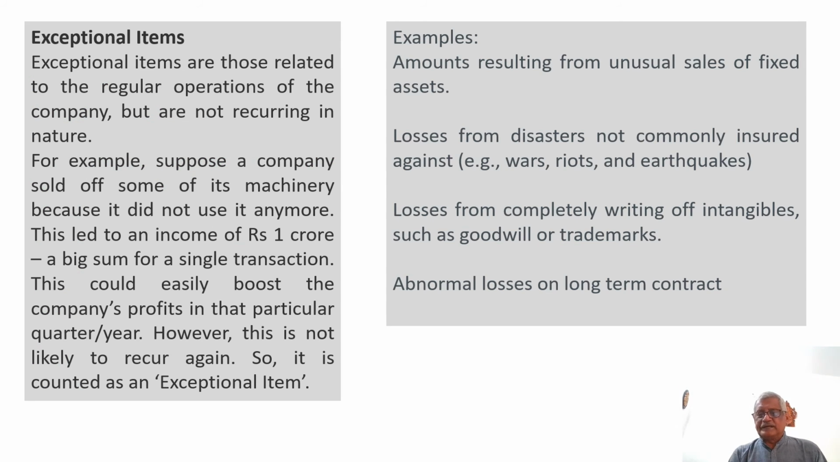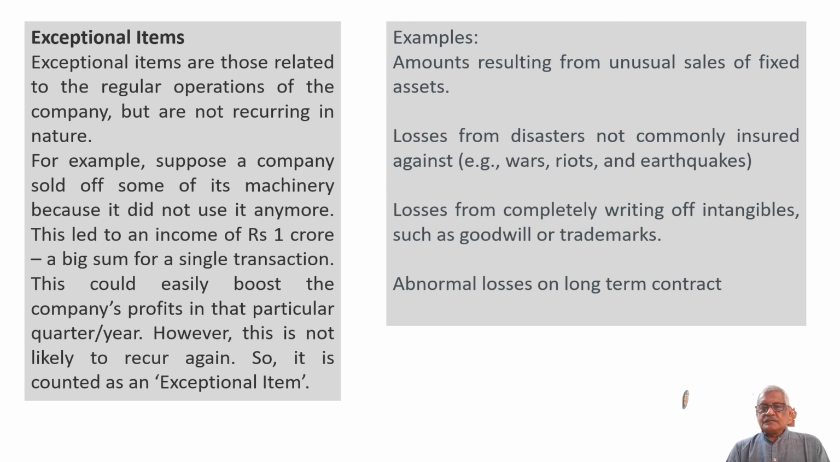Now let us move on to two items. One is called exceptional item. Second one is extraordinary items. As I have told you earlier, 1 out of 10,000 cases only we see these two items. But even then, let us understand what exactly is exceptional items. Exceptional items are those related to the regular operations of the company, but are not recurring in nature. It may happen once in a while, but they are related to the main activity of the company.